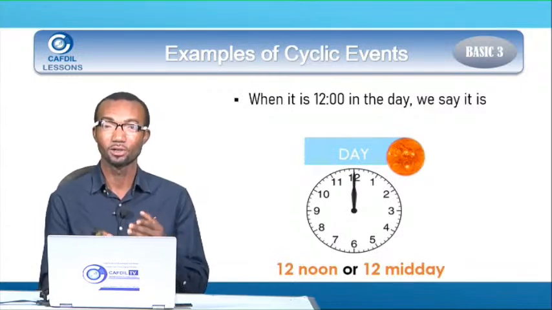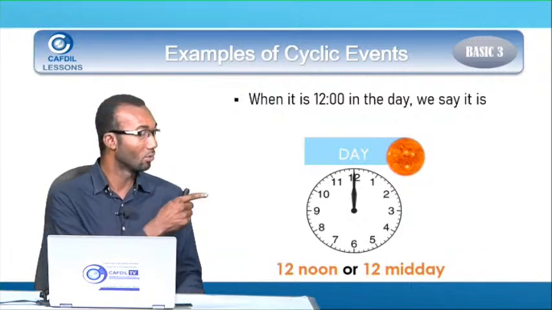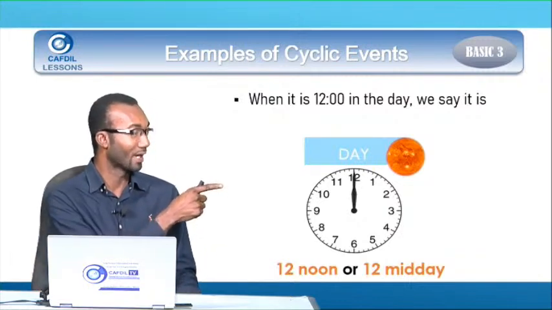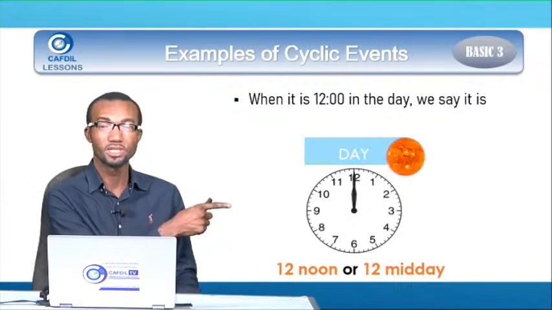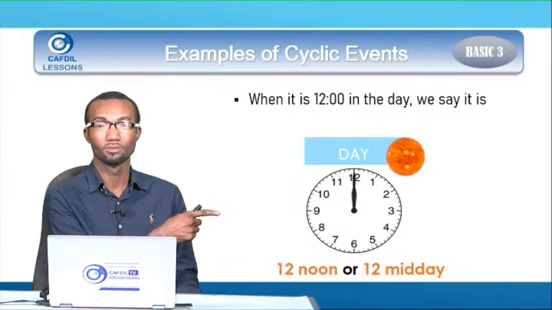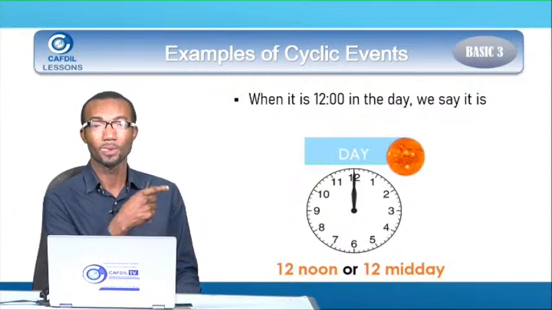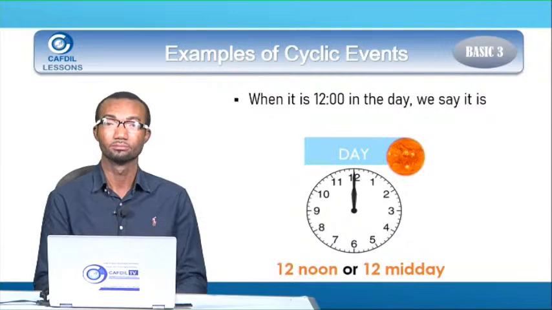So when your dad or your mom tells you to go and check the time, and you go and meet the clock, and the hands are both at 12, we say it is 12 o'clock noon or 12 o'clock midday. But when it is 12:01, 12:02, 12:03, then you can add PM.